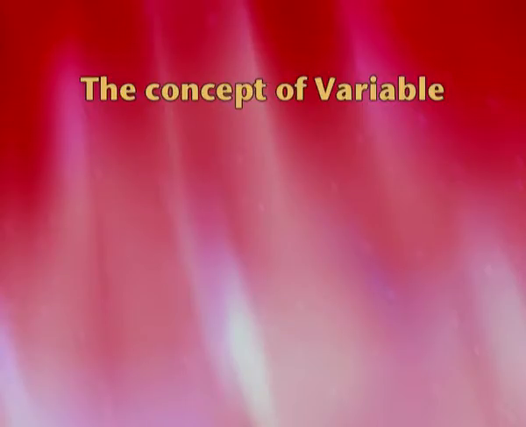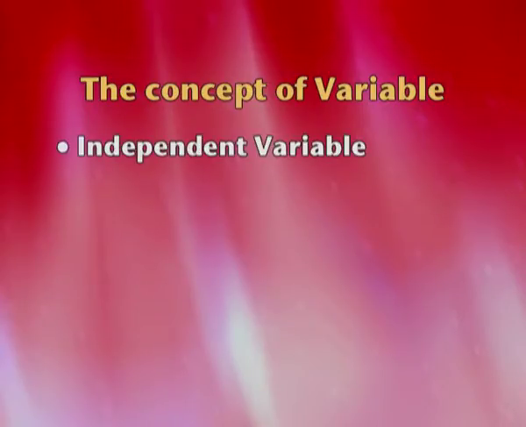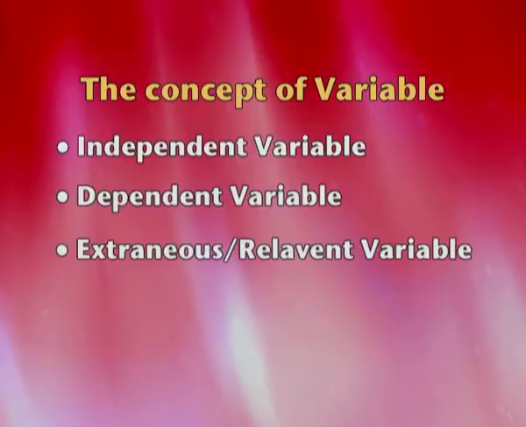We have three kinds of variables here: independent variable, dependent variable and extraneous variable. Now the purpose of research is basically to enhance the effect of independent variable on dependent variable and to reduce the third one, which is extraneous variable. Let's understand what are these three kinds of variable.